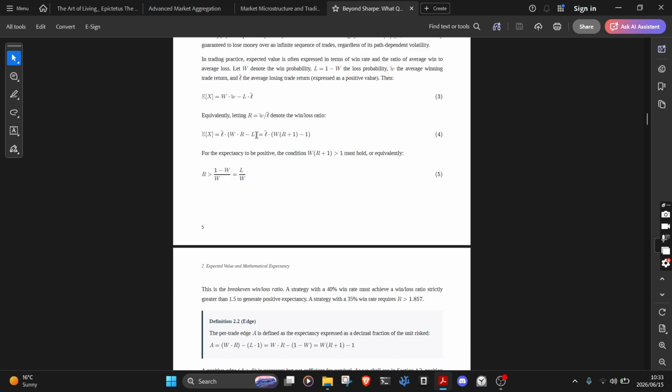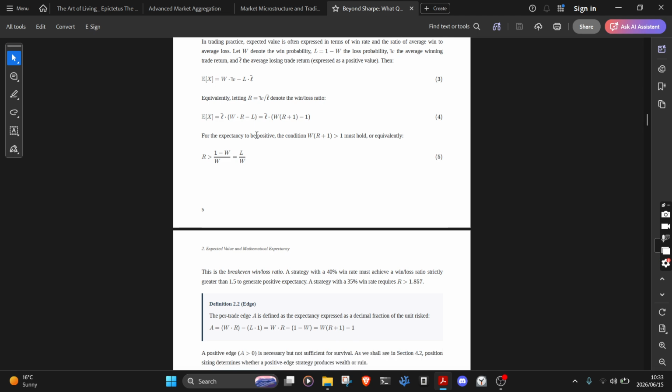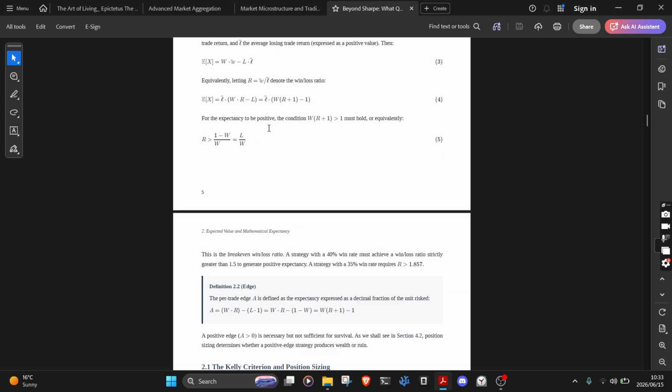Equivalently, letting R equals W cap over L cap denote the win-loss ratio, E of X equals L cap times (W times R minus L), which equals L cap times (W times (R plus 1) minus 1). For the expectancy to be positive, the condition W times (R plus 1) has to be greater than 1 must hold.